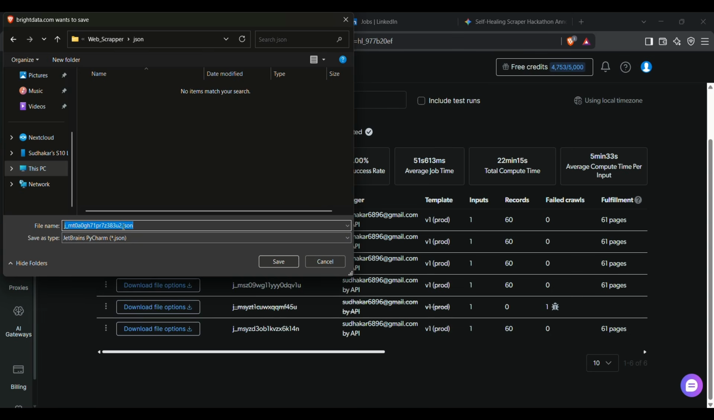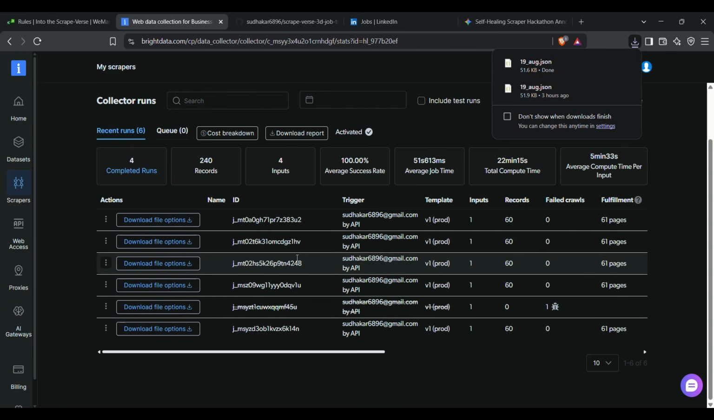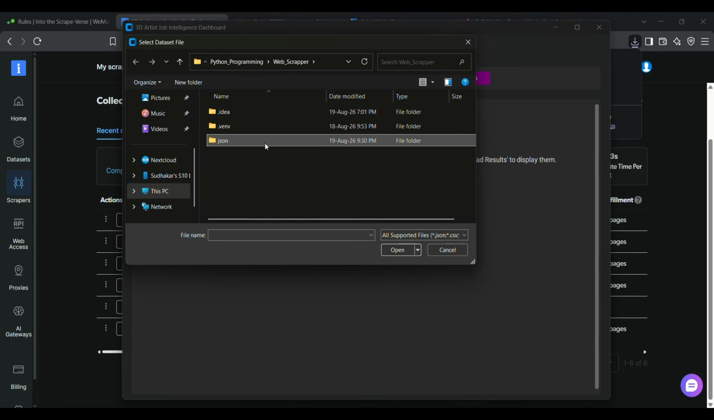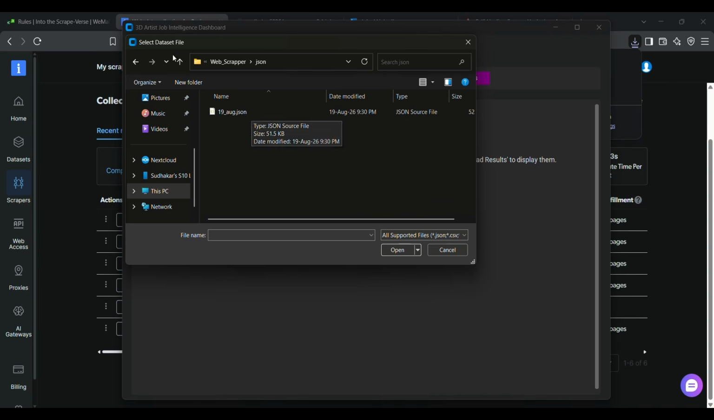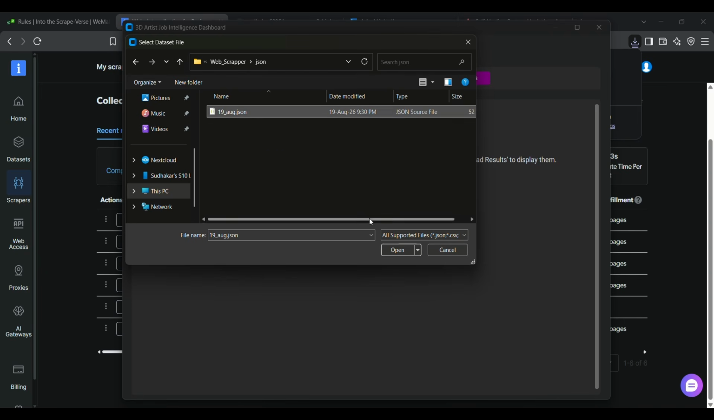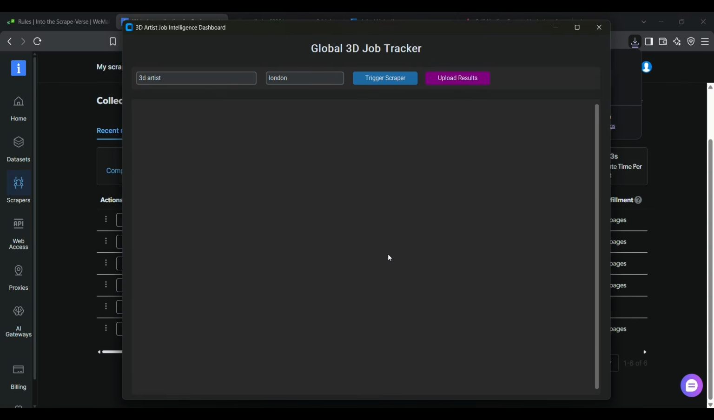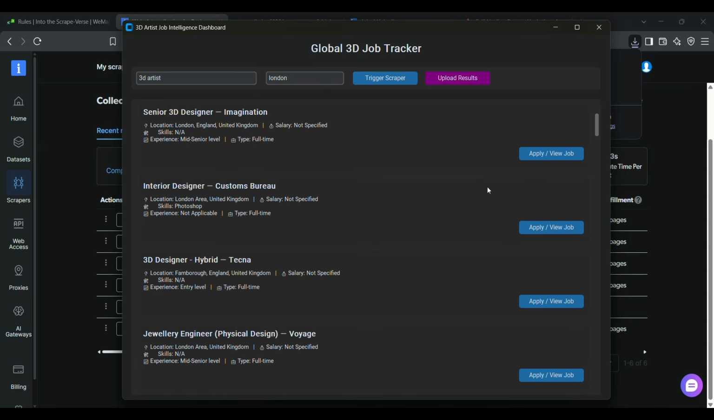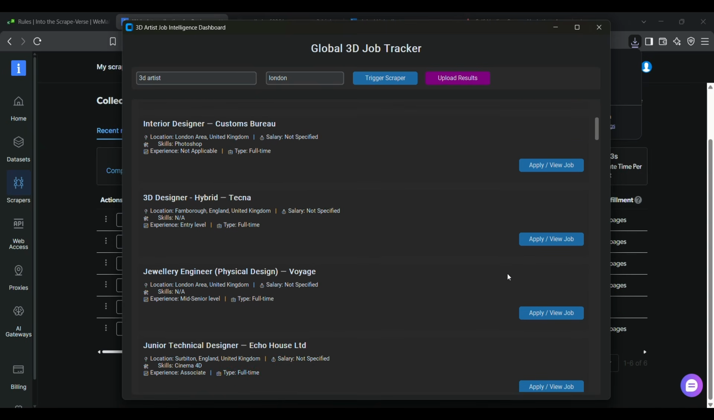Today it's 19th August, so I am saving it as the 19th August data. Once I saved it, I created a tool to see the results in a beautiful graphical user interface. For that, I just clicked JSON, saved it and opened it. Once I'm opening it, it is so much easier to apply for my job. Now I found the links and job positions easily.